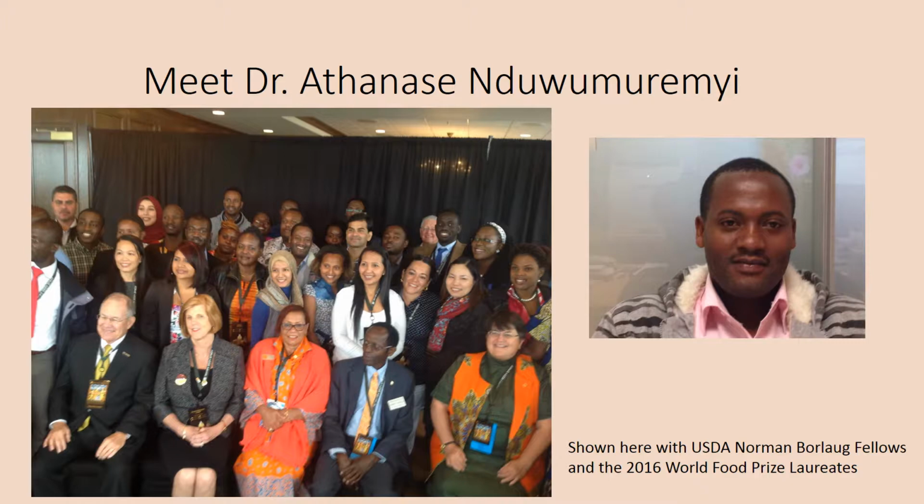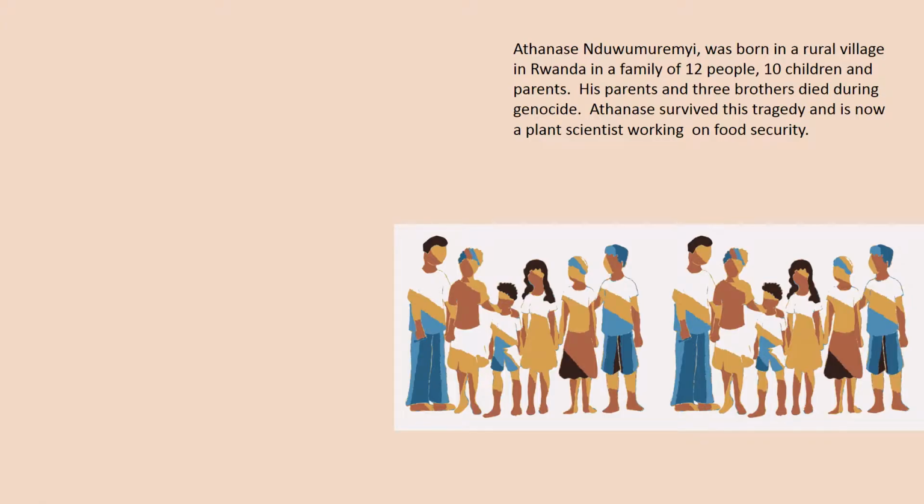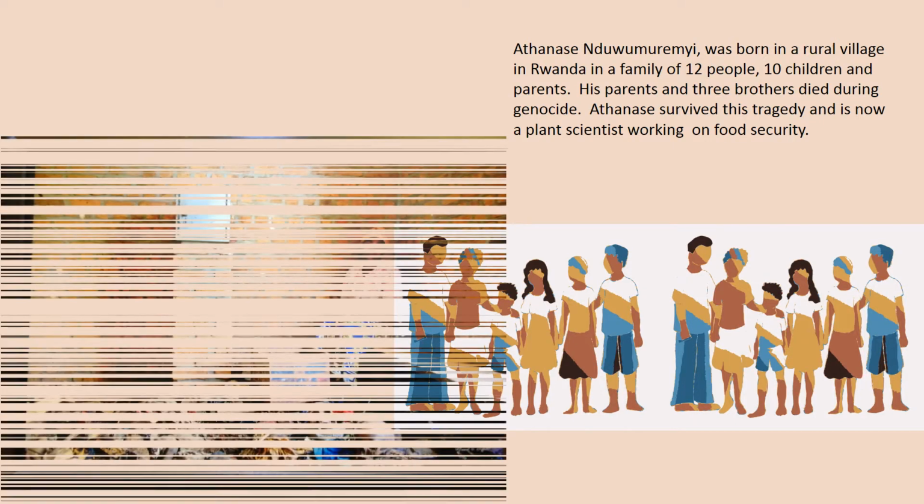He is shown here with 3 of the 4 World Food Prize laureates and other Norman Borlaug Fellows from different countries. Dr. Norman Borlaug is the father of the Green Revolution, who saved a couple of billion people in Mexico, India, and Pakistan from starvation by developing a variety of fast-growing wheat. Athanase was born in a rural village in Rwanda in a family of 12 people. His parents and 3 brothers died during the genocide. Athanase survived this tragedy and is now a plant scientist working on food security.